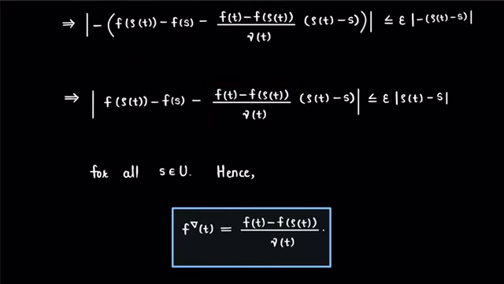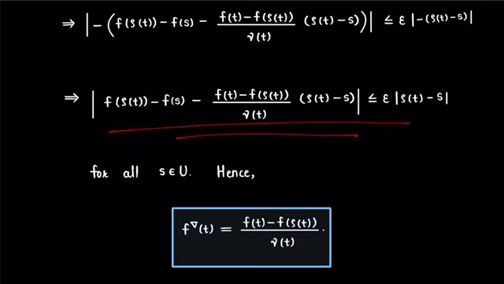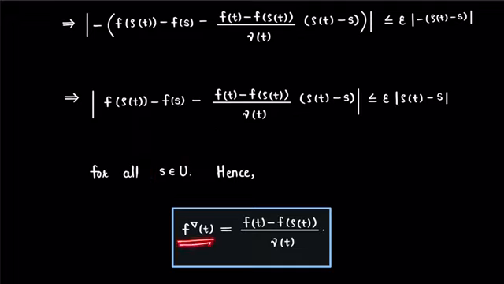So we get, as this condition is true for all points s in the neighborhood U, the nabla derivative of function f at point t is f of t minus f of rho t divided by nu t, and this completes our proof.